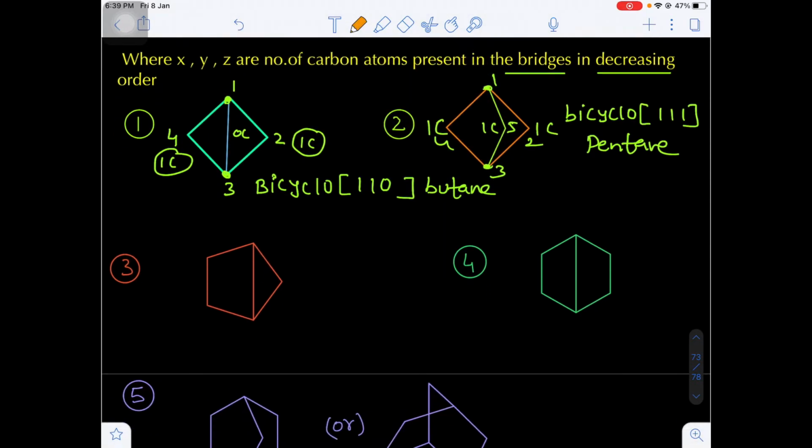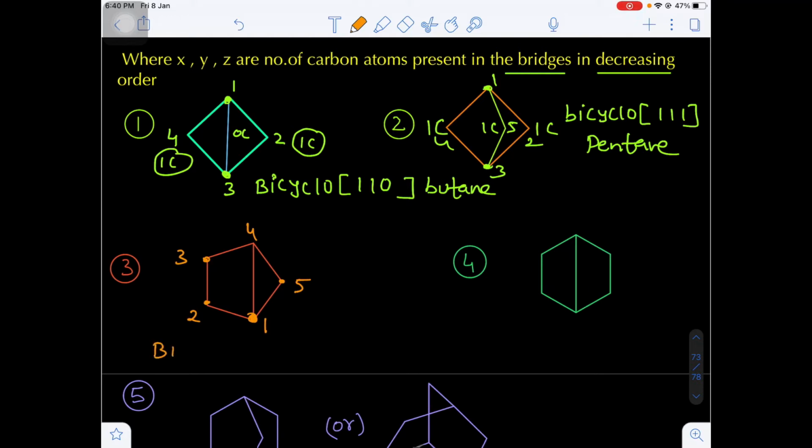And in the next example, take any bridgehead carbon. Let's suppose this is the first carbon, and go in the anti-clockwise direction, because the left side bridge has 2 carbon atoms whereas the right side bridge has only 1. So I am starting the numbering in the longest bridge: 1, 2, 3, 4, and next the longer bridge, which is the right side bridge. The shortest bridge is between 1 and 4, but there is no carbon atom between them, so no need to give numbering.